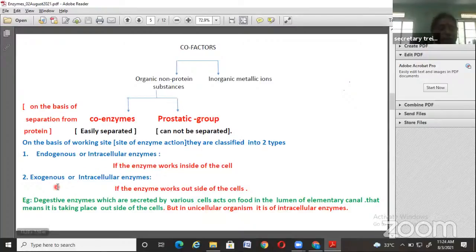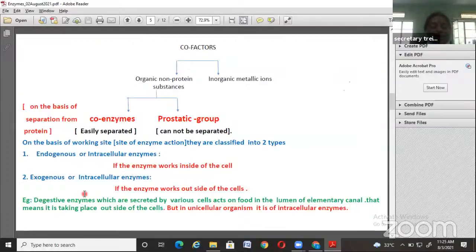The next, exogenous or intercellular enzymes. Inter means in between the cells. The best example is digestive enzymes. Take the stomach.